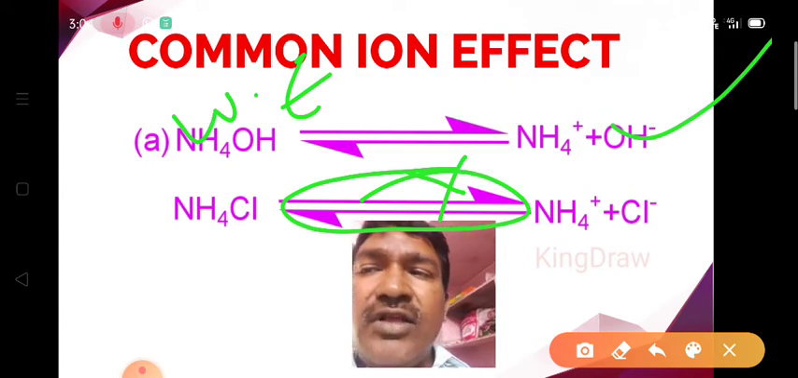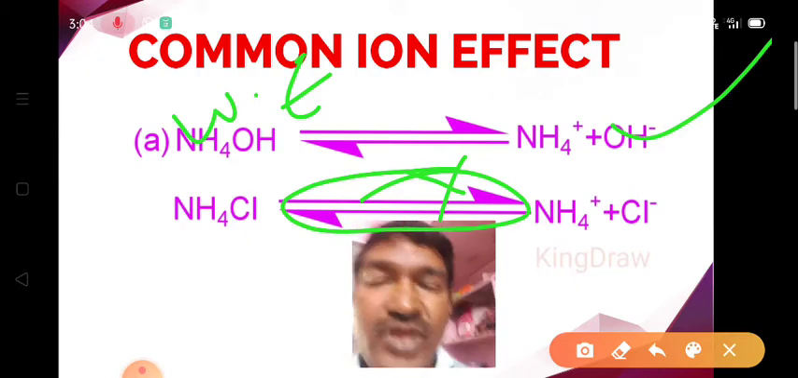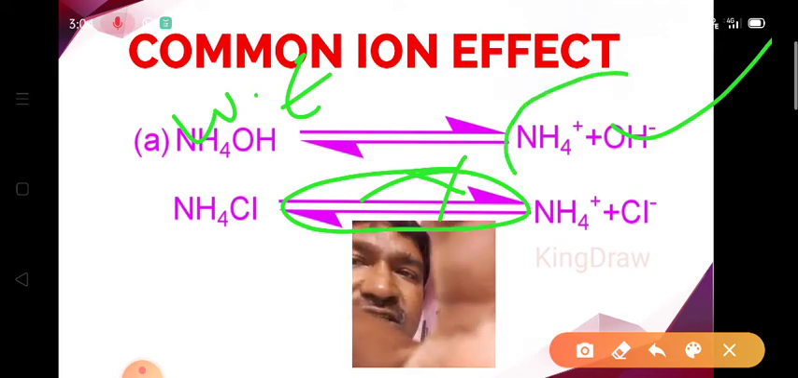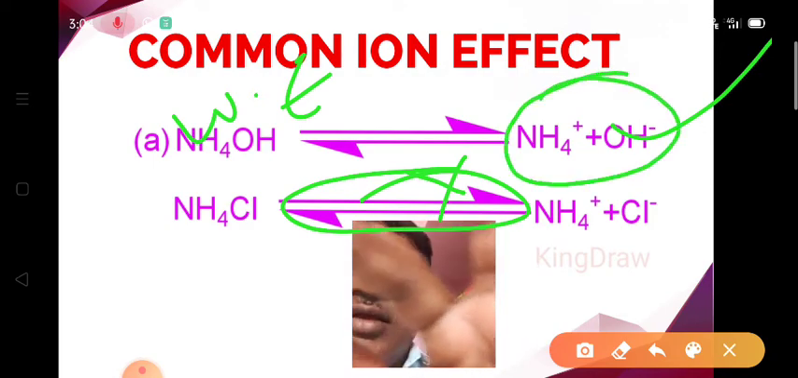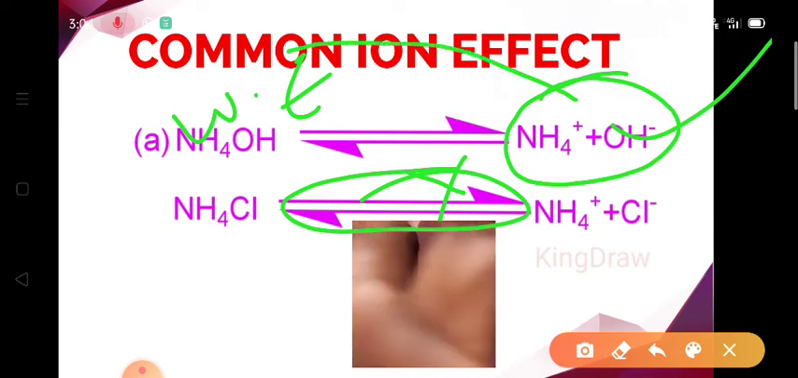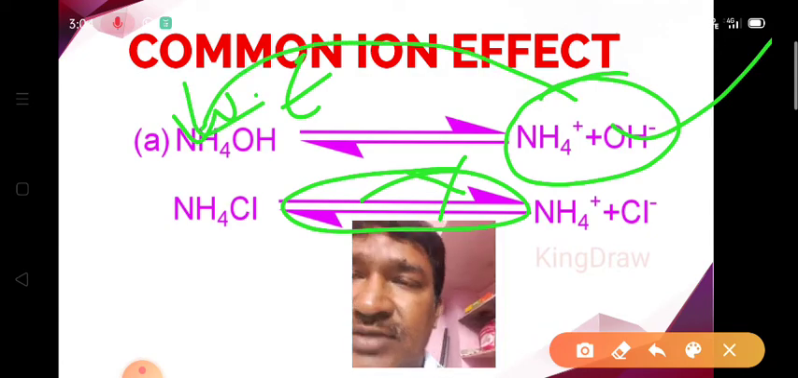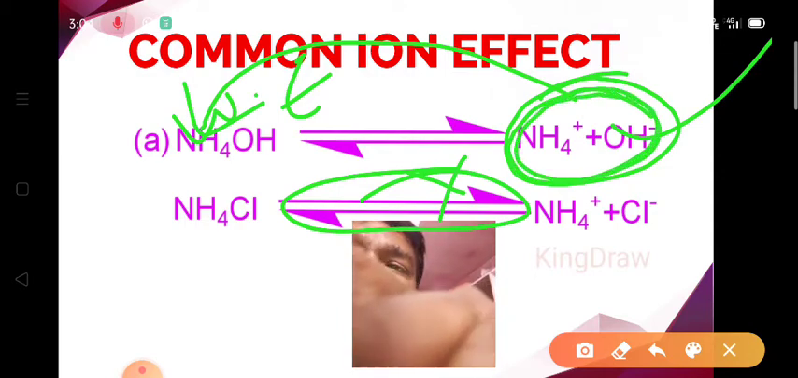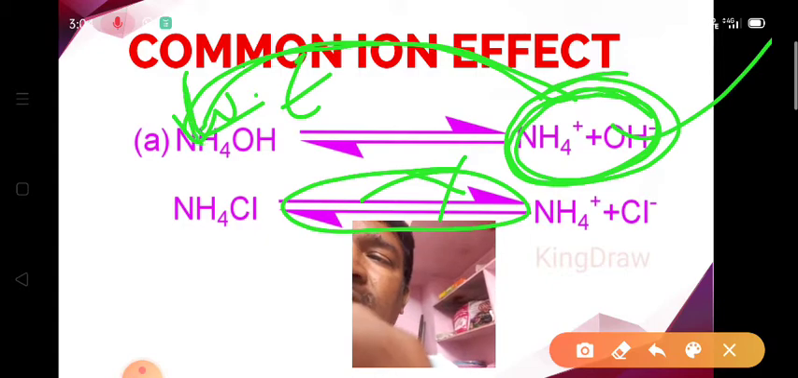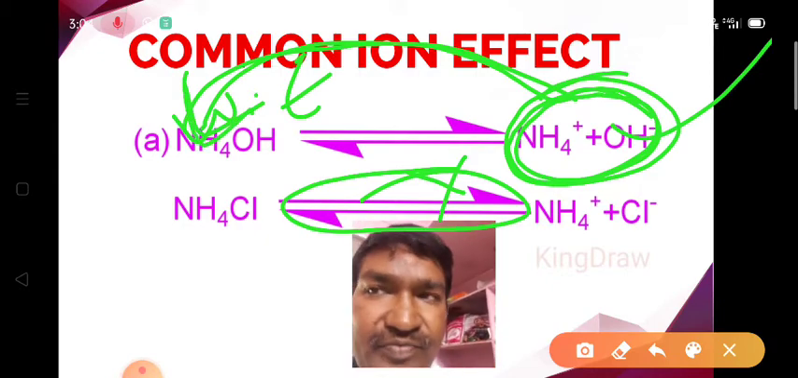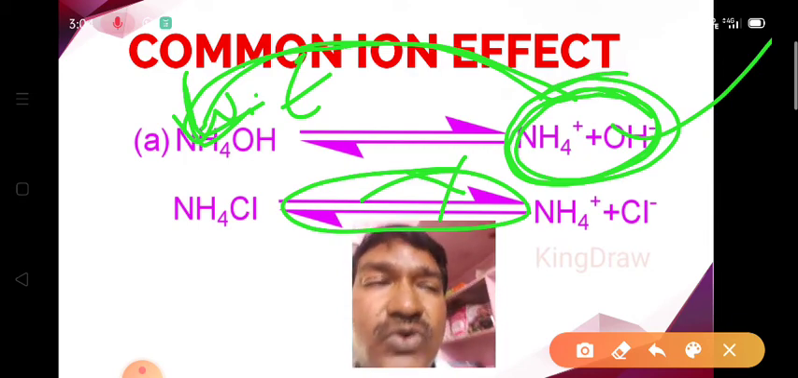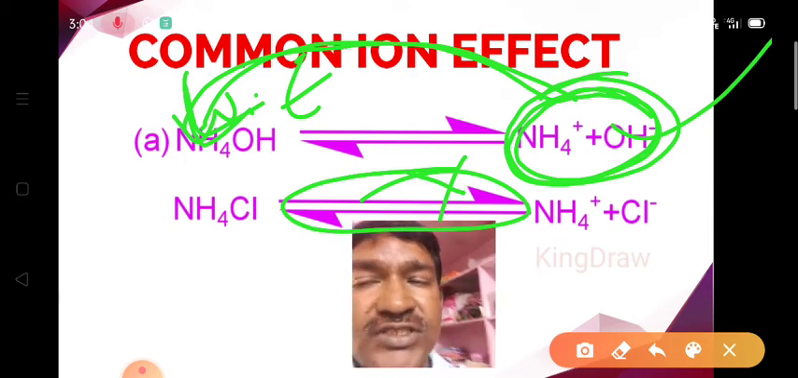So as a result, whenever we add ammonium chloride to the ammonium hydroxide solution, the concentration of the ammonium ions increases. When the concentration of the products increases, the equilibrium shifts to the reactant side according to the Le Chatelier principle. That means the backward reaction takes place. As a result, the solubility of the ammonium hydroxide decreases. Such a phenomenon is known as the common ion effect.